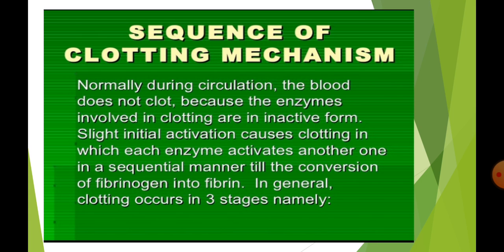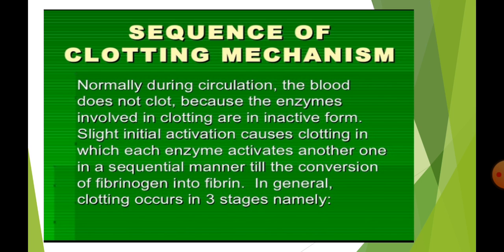Sequence of clotting mechanism. Normally, during circulation, the blood does not clot because the enzymes involved in clotting are in the inactive form. Slight initial activation causes clotting in which each enzyme activates another one in a sequential manner till the conversion of fibrinogen into fibrin.